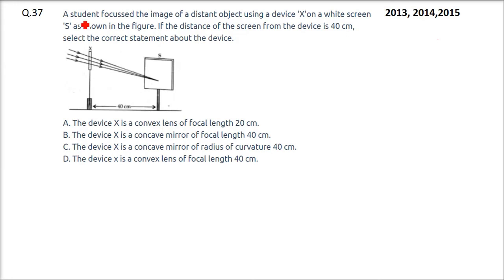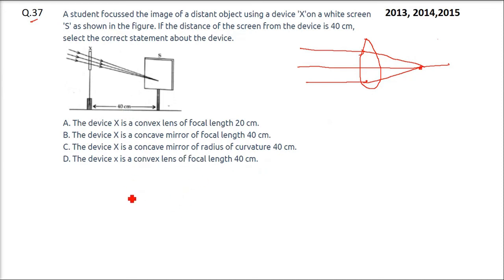Same type of question is this one. This is 40 centimeters. Next one is a student focused the image of a distant object using a device X on a white screen S as shown in the figure. If the distance of the screen from the device is 40 centimeters, so assume this also 40, this also 40. Select the correct statement about the device. So same thing here. A convex lens, whenever we have light or the rays coming from the infinity, it converges it to this focus point F.